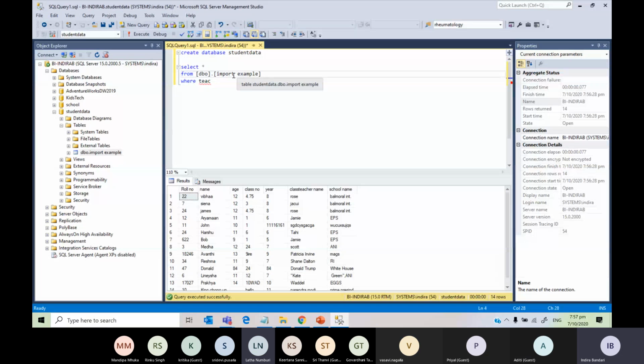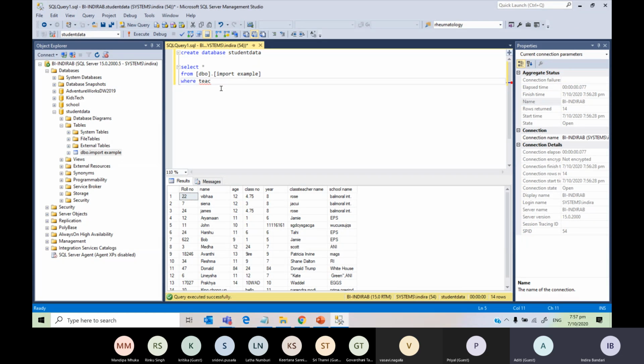If the table name was like this, then there is no need for brackets. But because there is a space here, it will not know where to end the table name. So that's why we need square brackets. I just dragged it so that it automatically put the table name. Why can't it be the circle ones? The syntax, this is where the rule is: you have to use square brackets.